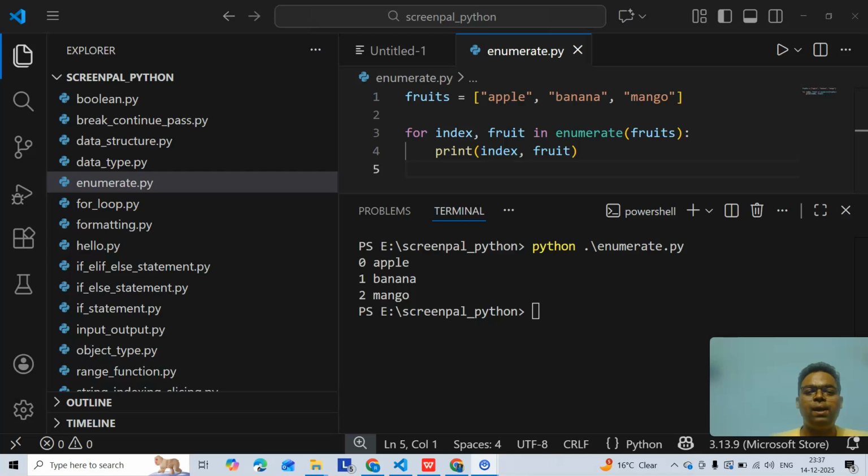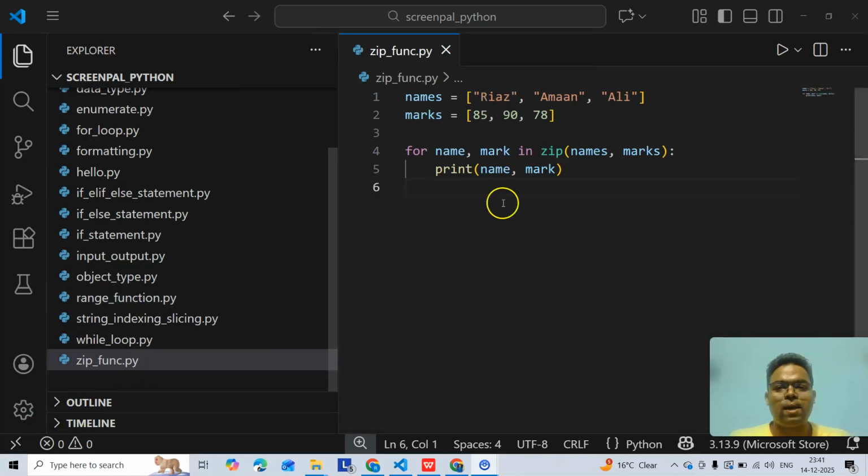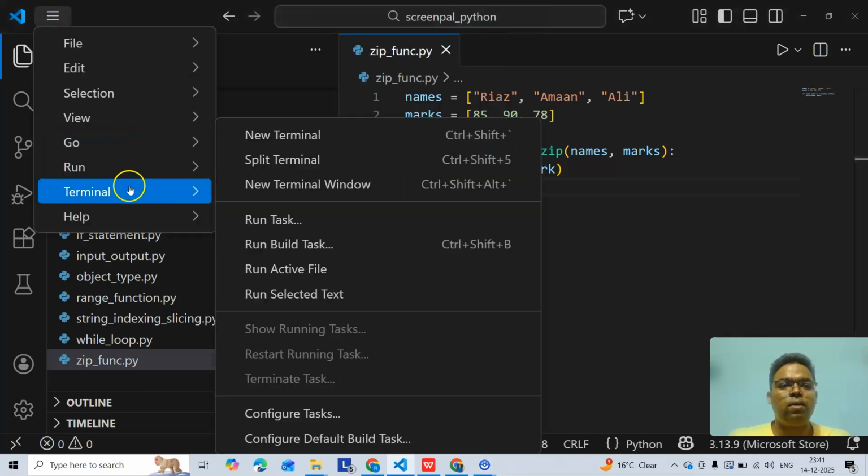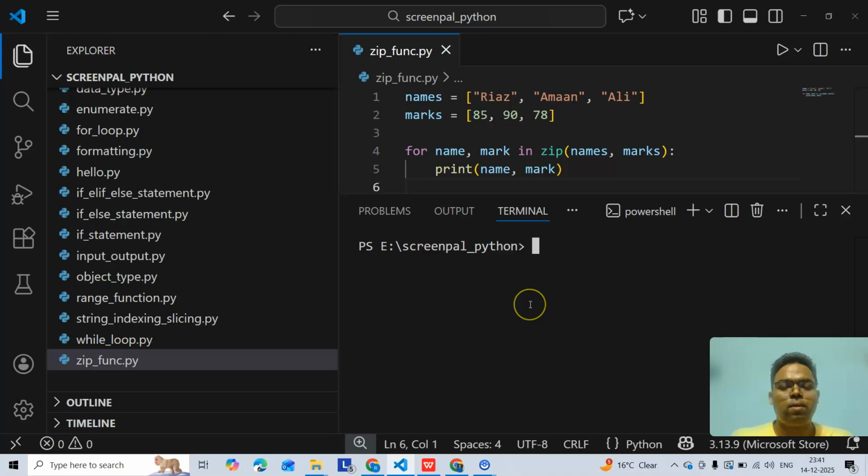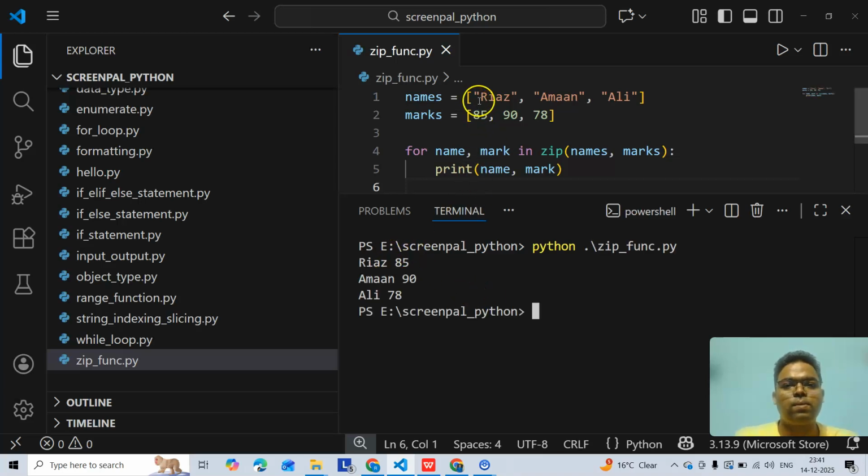Zip combines multiple lists element by element. Let's see this in a demo. That is an example of the zip function, this one, right? I am executing python zip.py. It pairs element by element: names is a list, marks is a list. So you will see name Riaz goes with 85 marks, Aman with 90, and Ali with 78.